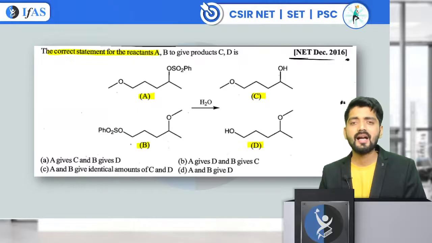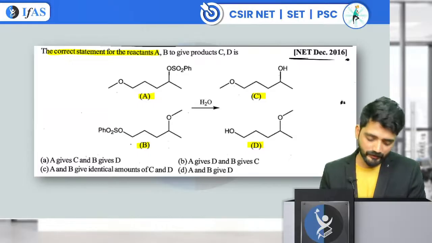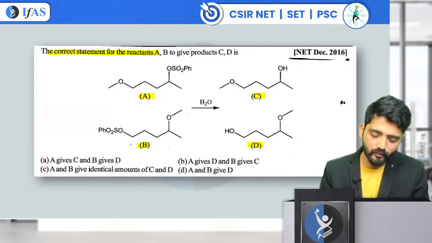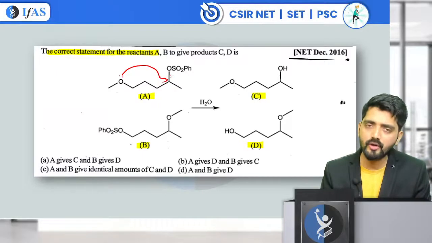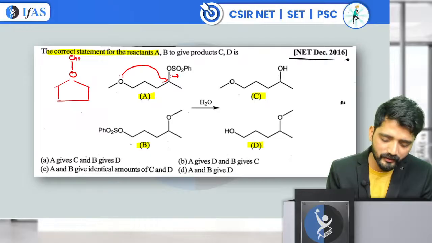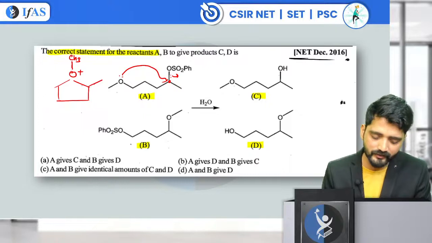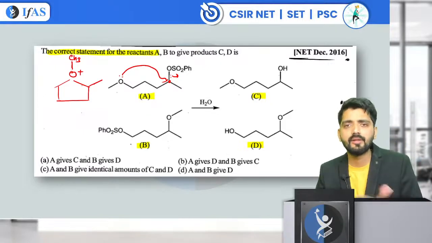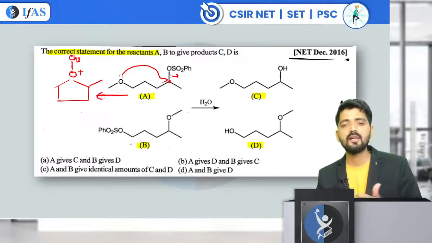What you need to interpret is the statements they are giving in the options. See, let's suppose you don't know anything. We should proceed with the question. We will attack this oxygen lone pair at this center. The leaving group will be eliminated. We are going to have a 5-membered cyclic transition state. Oxygen is going to have a CH3 present here with a positive charge. The center at which we have attacked is going to have a CH3. This is how our cyclic intermediate will look when the neighboring group participation takes place in the case of A.